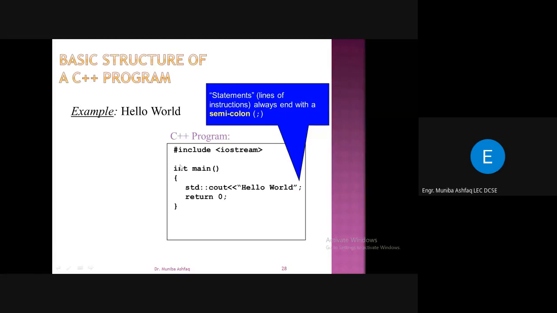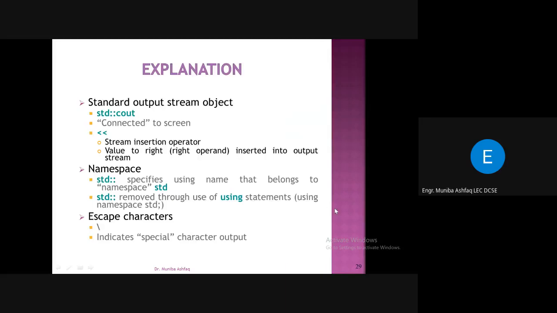But if you write here using namespace std, you write this statement over here before the main function. The statement is using namespace std, which is written here.